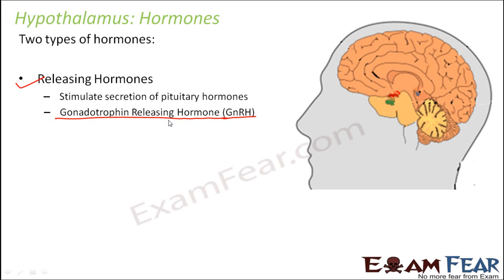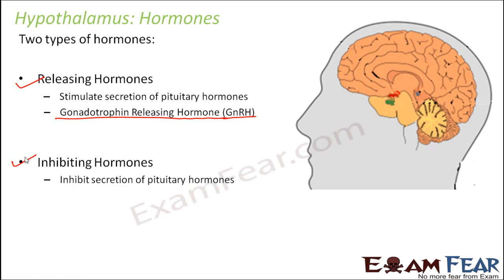Clear? Okay. The next set of hormones are the inhibiting hormones. Inhibit means to stop something. So these hormones are going to inhibit the secretion of pituitary hormones. So when any inhibiting hormone is released, it tells the pituitary to stop secreting any further hormone. So when the pituitary has to start secreting hormones and when it has to stop secreting hormones, that is controlled by the hypothalamus by releasing hormones and inhibiting hormones. Now an example of an inhibiting hormone is somatostatin. So this is an inhibiting hormone.